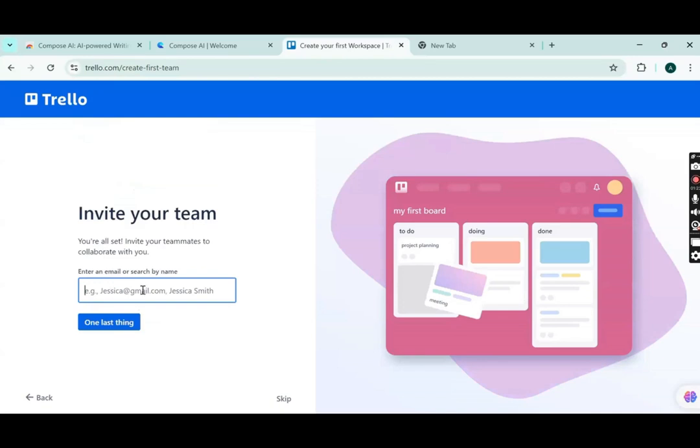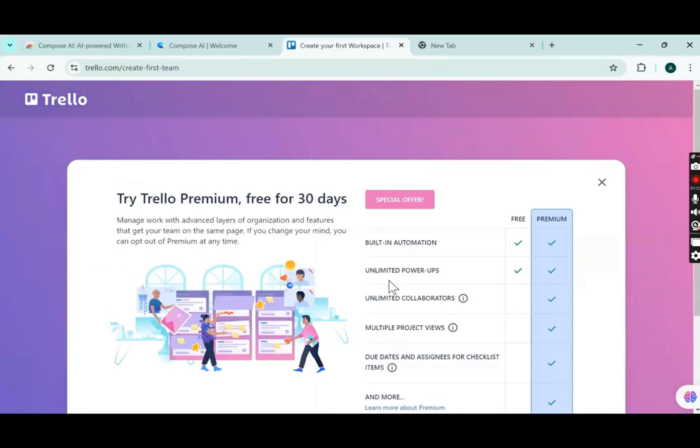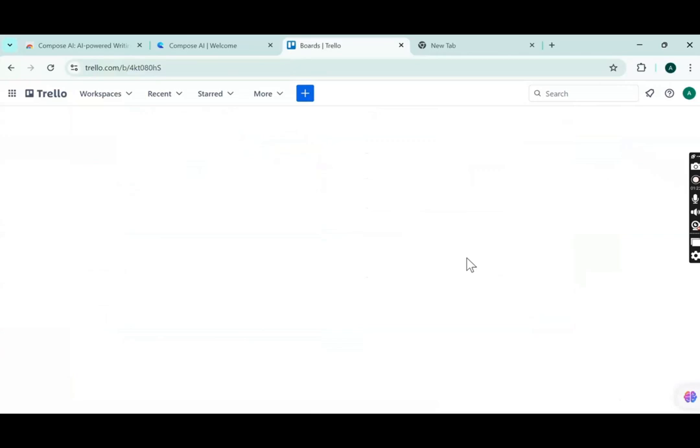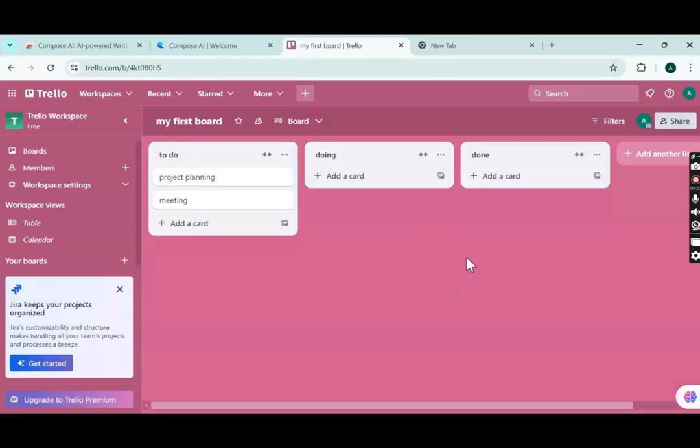Once I click on next, I don't want to invite any team members, so I'll just click on skip. Okay. Once I click on skip, it will generate. I want to skip this. I want to just go to my free version only. So I've skipped this, and here is the interface for my first Trello dashboard. Can you see this?